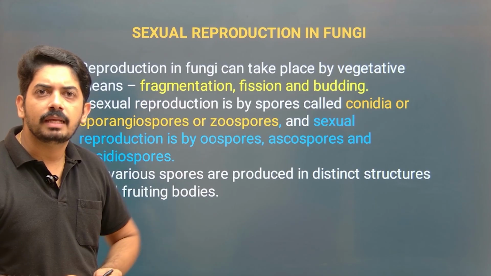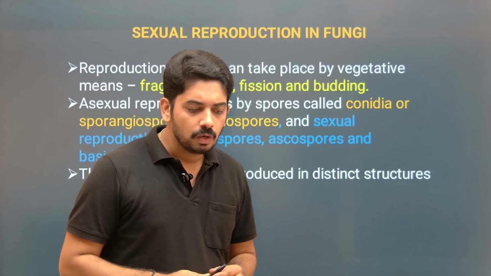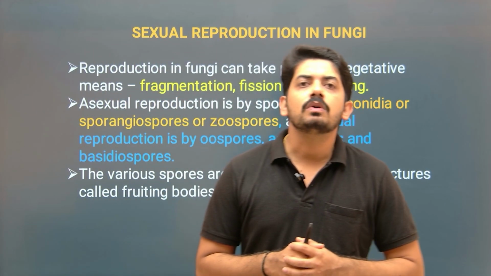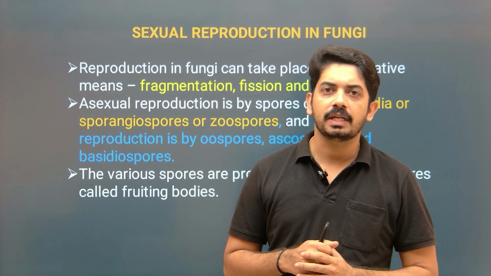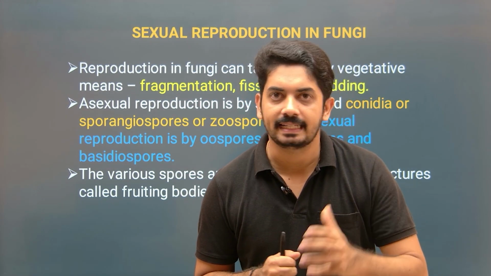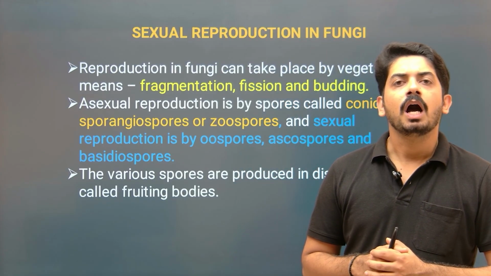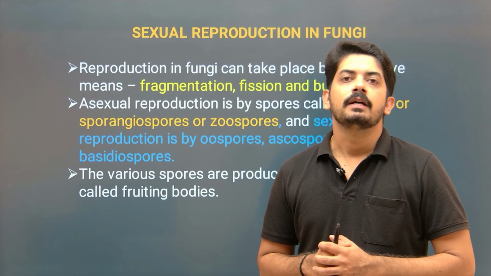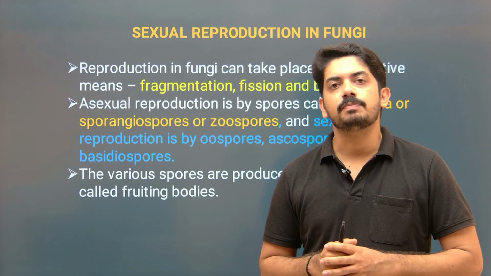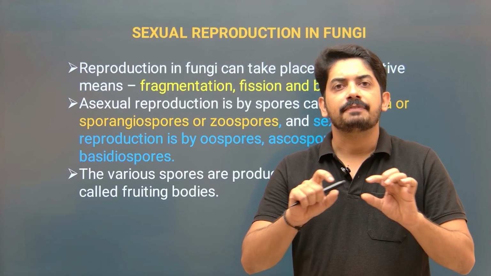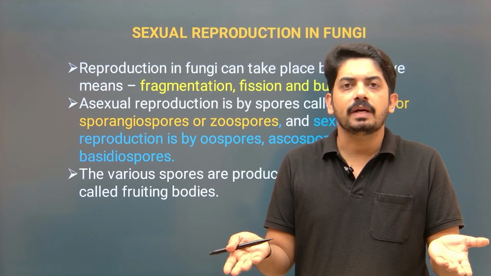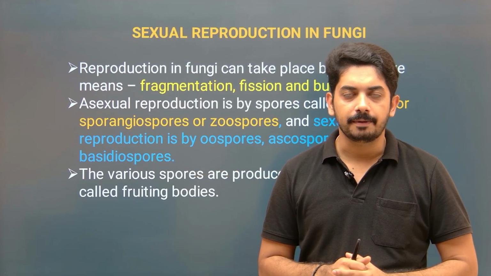Now, sexual reproduction in fungi. When it comes to fungi, we know that it is a multicellular organism. The one exception is Saccharomyces cerevisiae, that is yeast. How do they undergo reproduction? In fungi, we commonly observe fragmentation of the hyphae, and each fragmented hypha gives rise to a new fungal body.